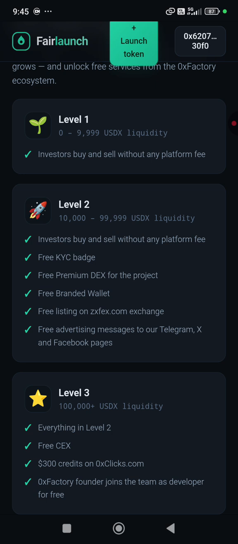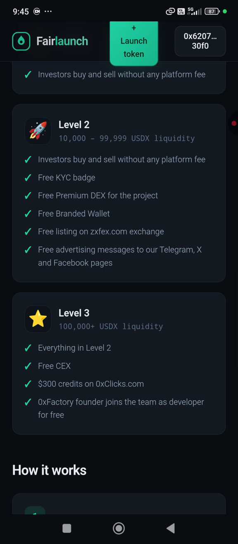After creating, you have to find investors anywhere. And when your token reaches level 2, this is our real station. We will start from here. Of course, I will give you all these items, no problem about that. This will make your project really strong, but we have something better than this.